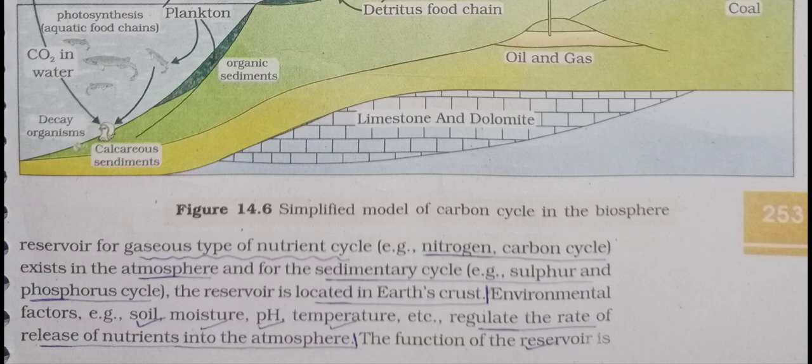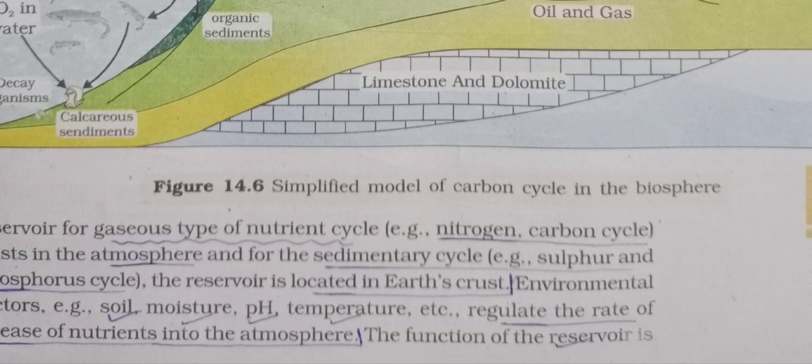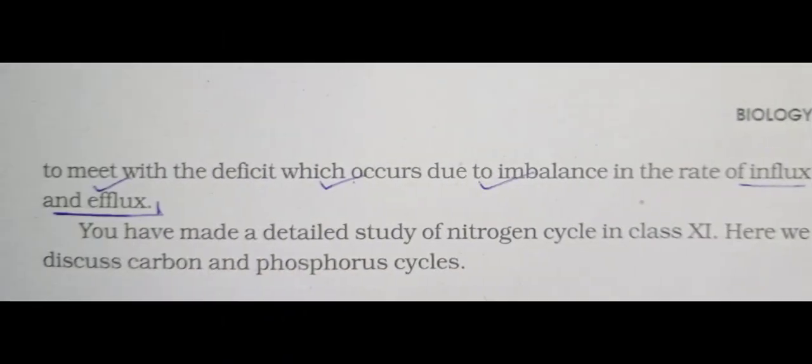Now see some environmental factors, underline: soil, moisture, pH, temperature regulate the rate of release of nutrients into the atmosphere. And the last one is the function of the reservoir, which is to meet the deficit which occurs due to the imbalance in the rate of influx and efflux.